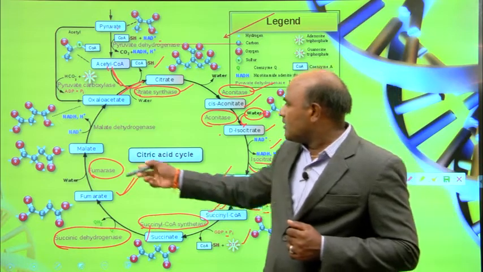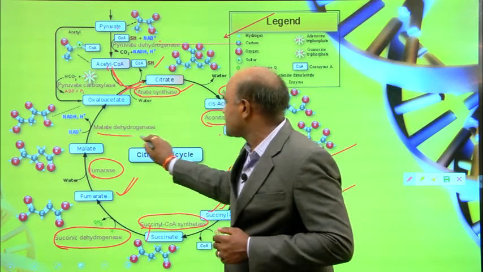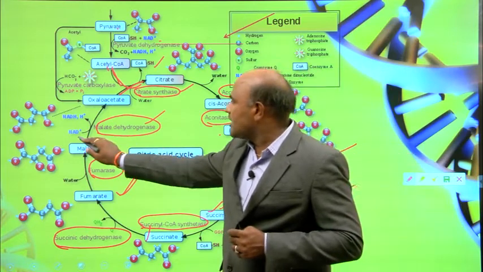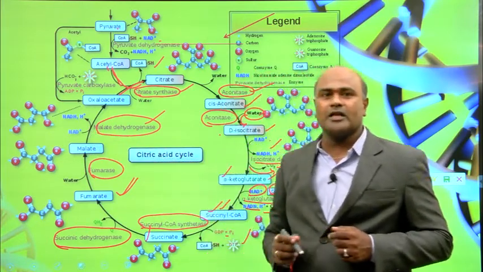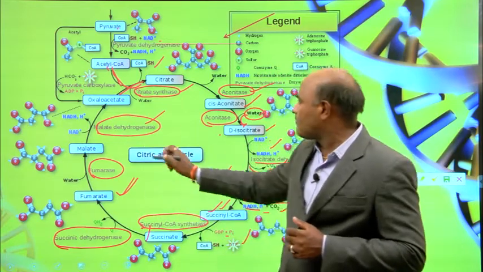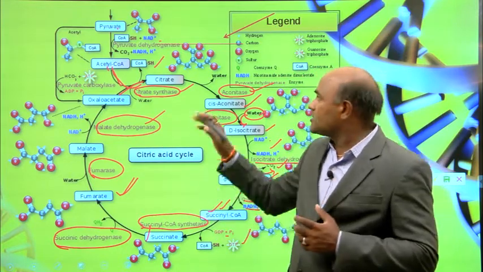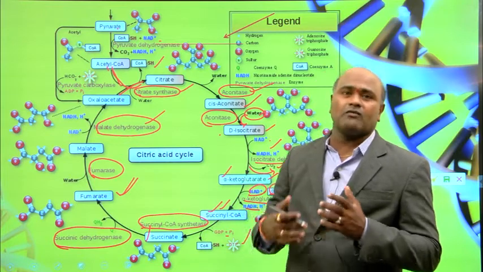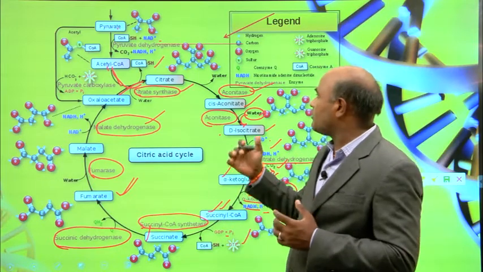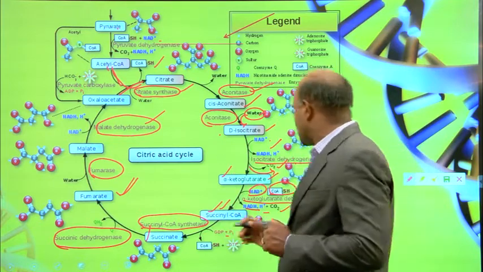Coming to malate, it is converted into oxaloacetate with the help of malate dehydrogenase, and in this process NAD plus is converted into NADH and H plus. Then oxaloacetate again produces citrate. So this is the whole cycle, how pyruvate is converted into acetyl CoA, and from that acetyl CoA how citric acid is synthesized. This is the citric acid cycle.